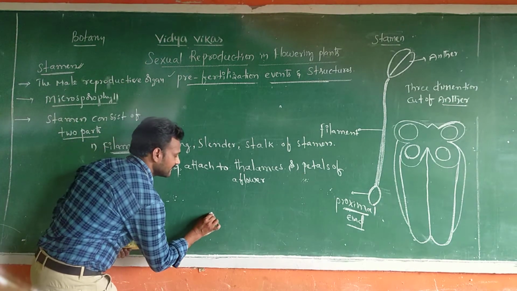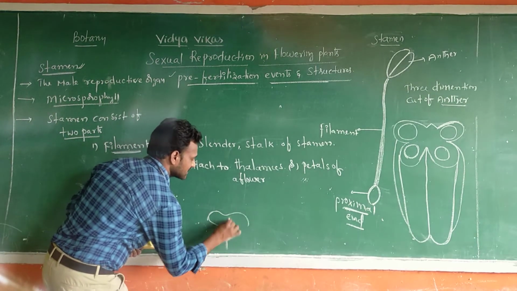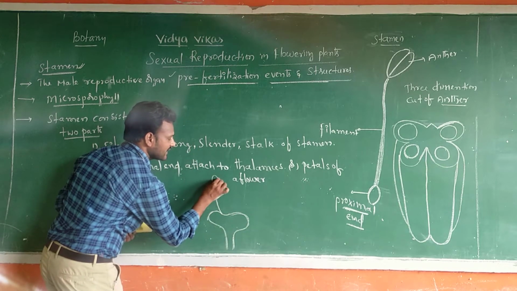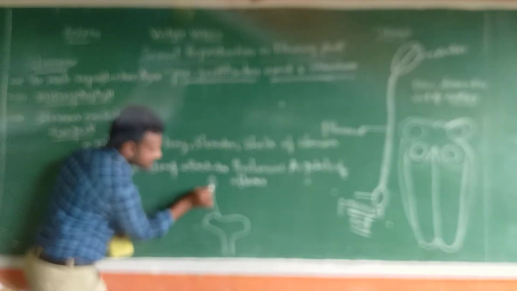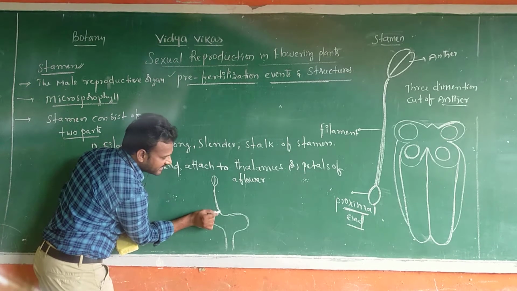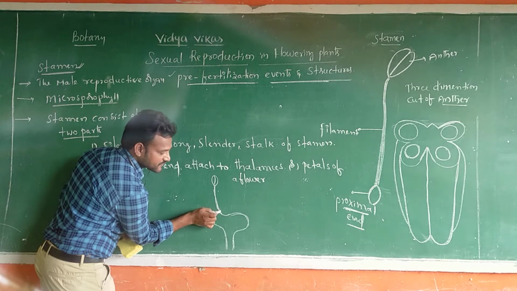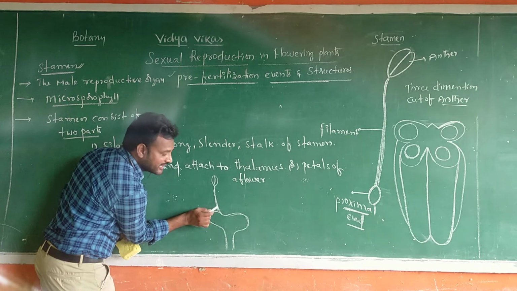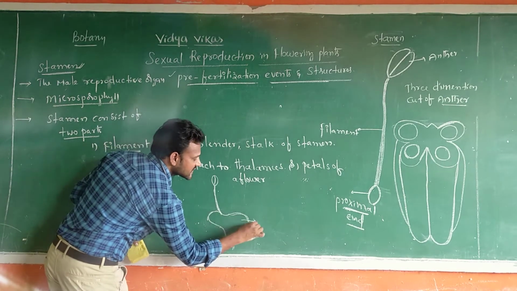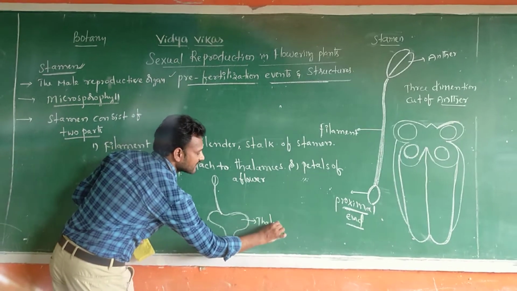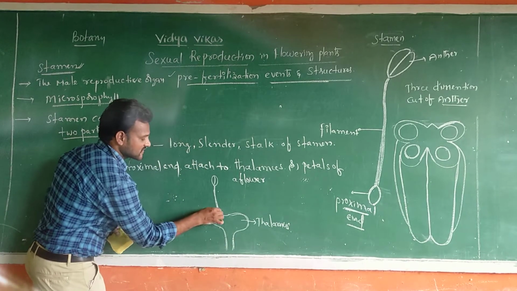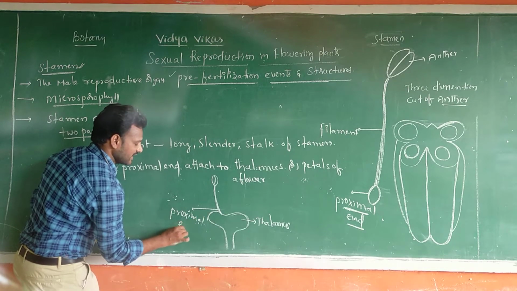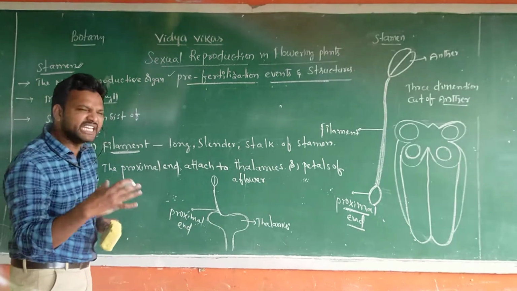For example, this is the thalamus, sir. This is a stamen. This is the proximal end at the end of the filament. This proximal end is attached to which one, sir? Thalamus. Proximal means near.